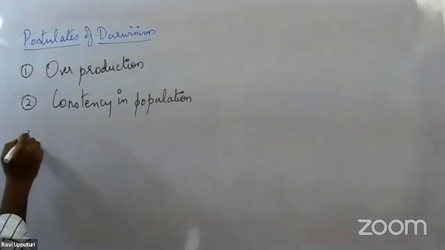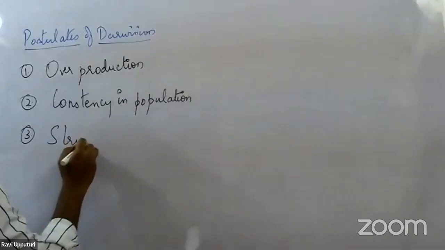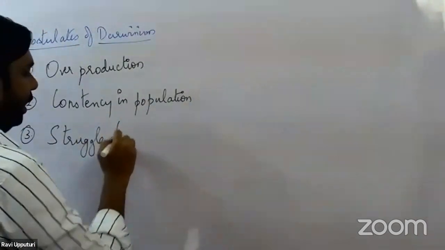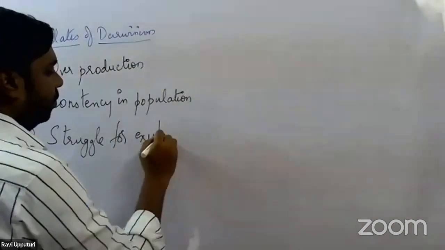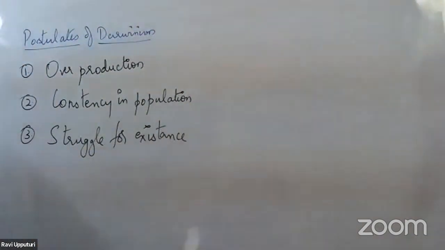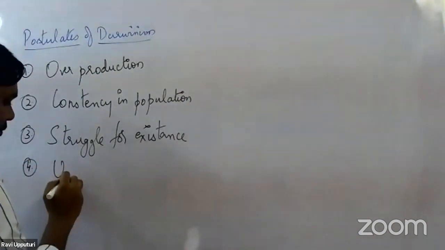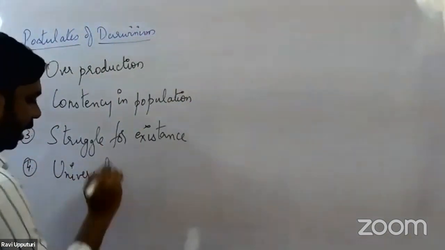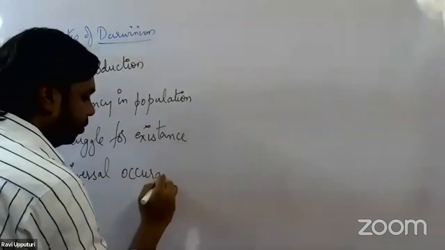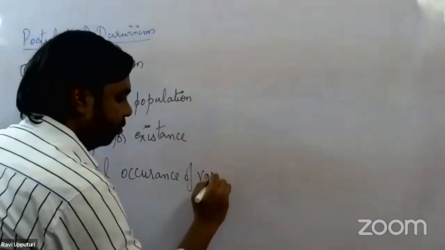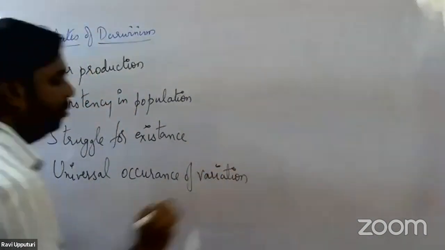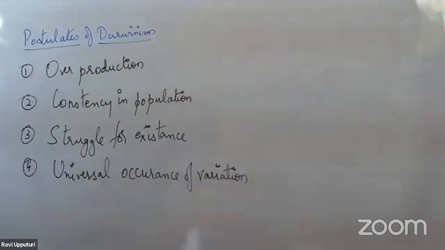The third postulate we have is the struggle for existence. The fourth postulate is the universal occurrence of variation.